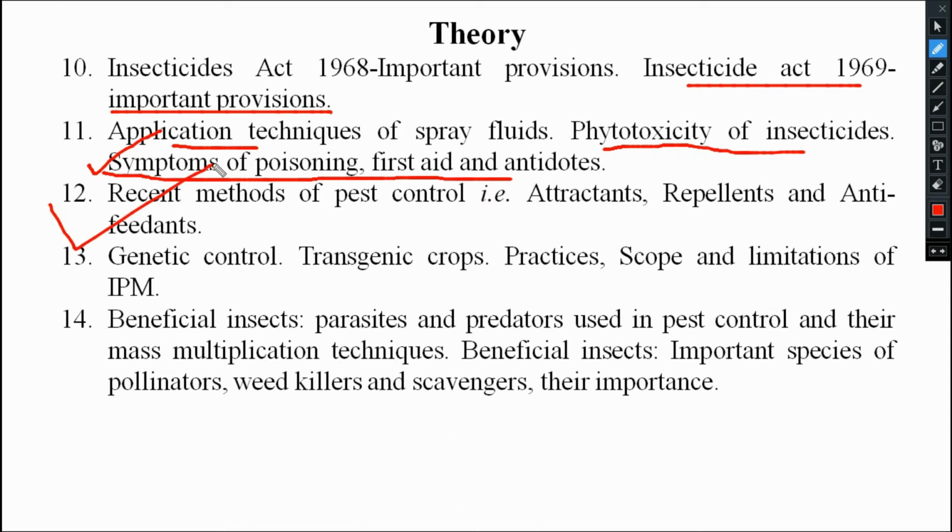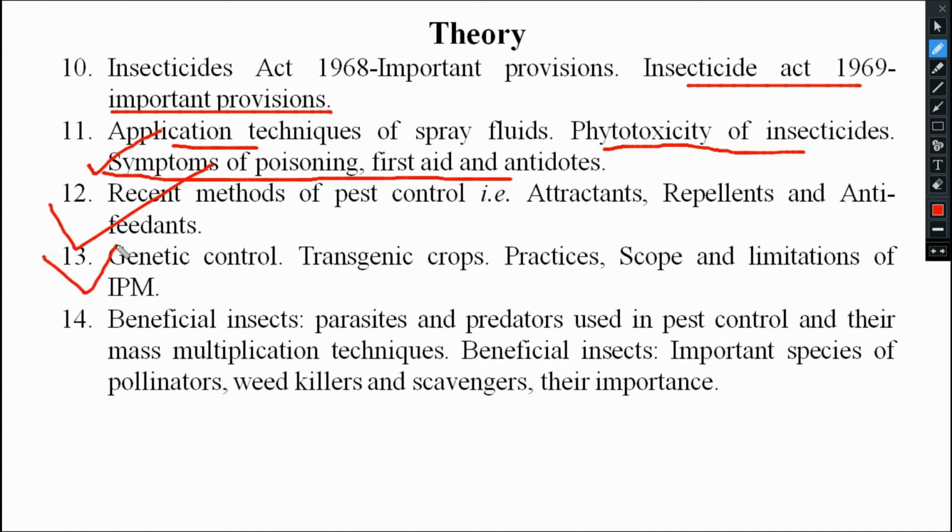After insecticide use, and after insecticides have caused so many hazardous effects to the environment, to the animals, to mankind, some new molecules have been developed, some new volatile chemicals that can be used in pest control, like attractants, repellents, antifeedants, pheromones. So many things are there. We will understand recent methods of pest control. Those things will be dealt with there.